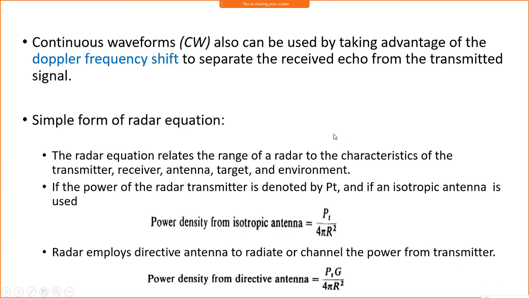Now, even continuous waveforms can be used. As I said, we are using pulses, but we can also use a continuous waveform to transmit the signal. Using the Doppler shift effect, or Doppler frequency shift, we are able to separate the received echo from the transmitted signal. Some radars are designed in continuous form, such as FMCW radar, frequency modulated continuous wave, and other continuous wave radars also exist, which we will see. So instead of pulses we can transmit a continuous waveform.